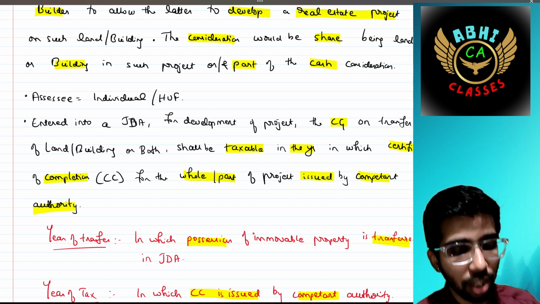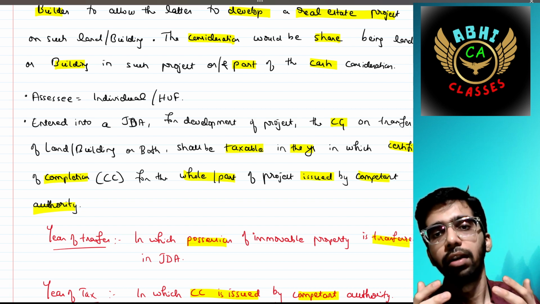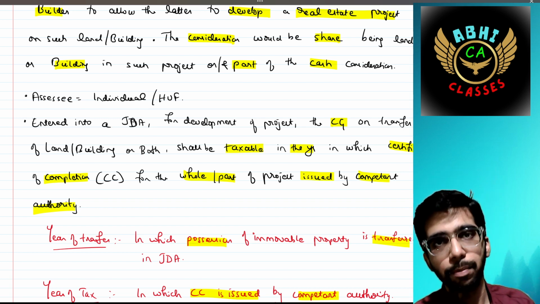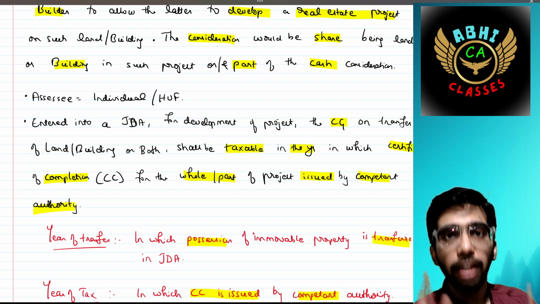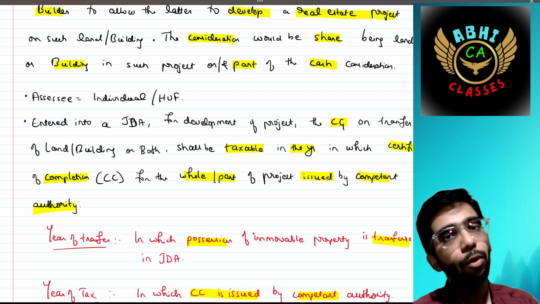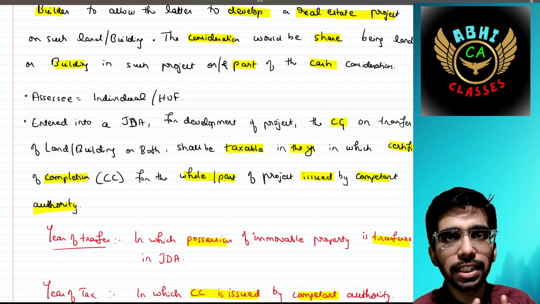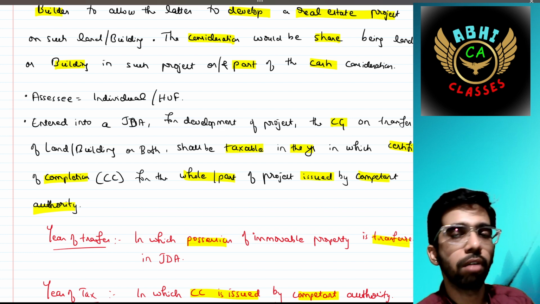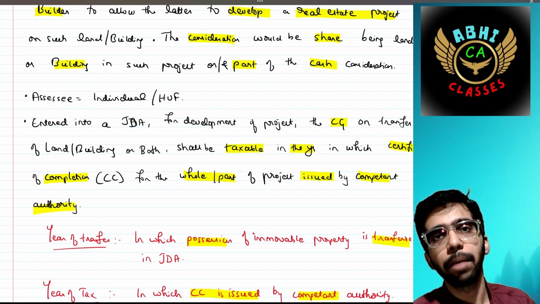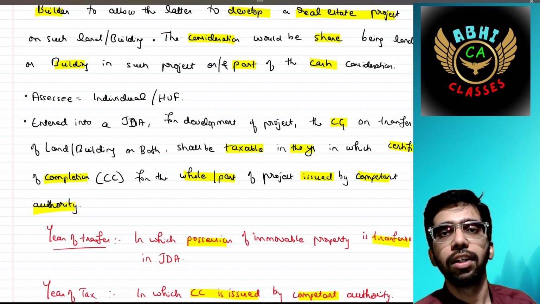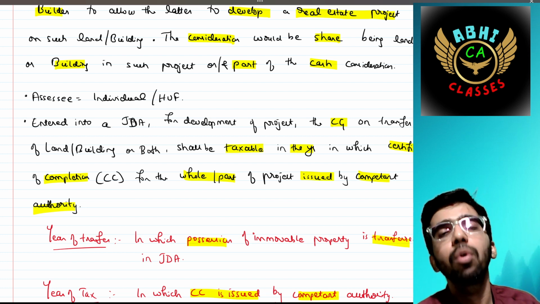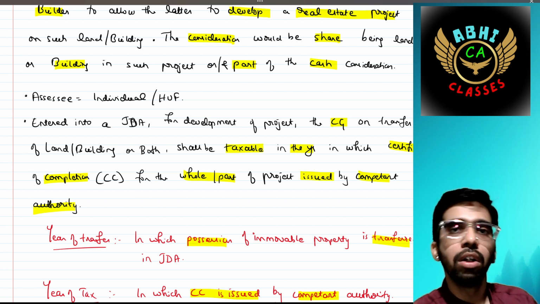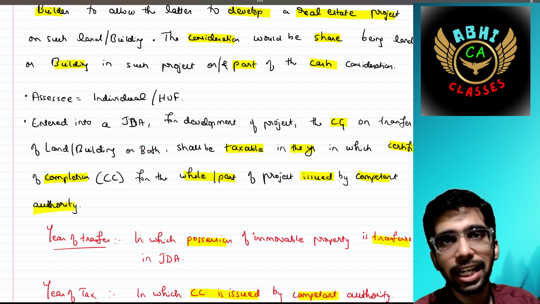On that date that capital gain would be taxed, because in the CC all the information is mentioned: who is the owner, and what consideration has been paid by the builder to the owner. So on that date we need to pay the tax on capital gain that has been transferred through the JDA.